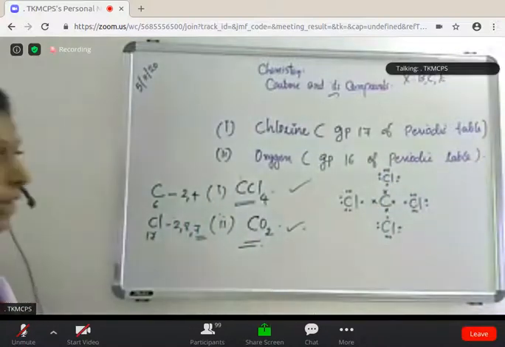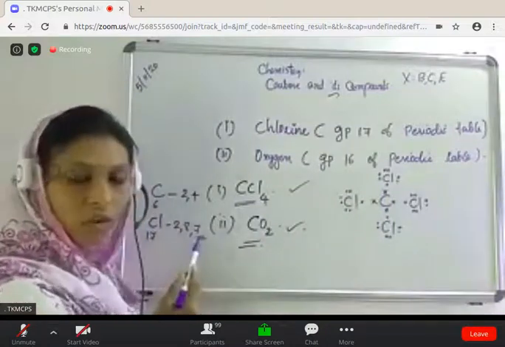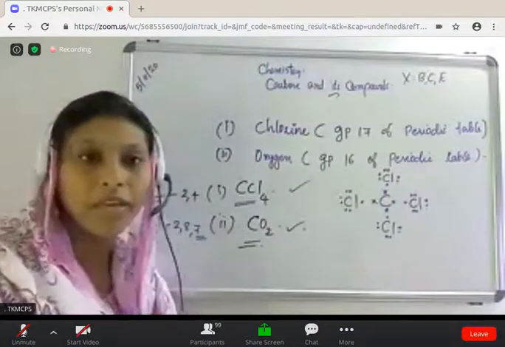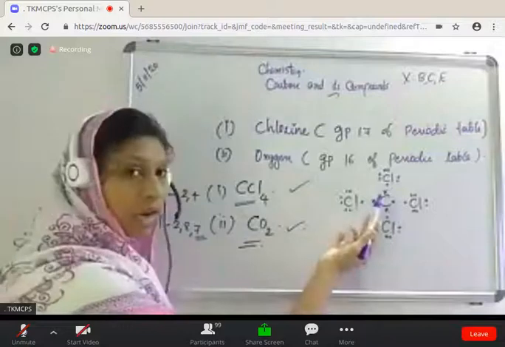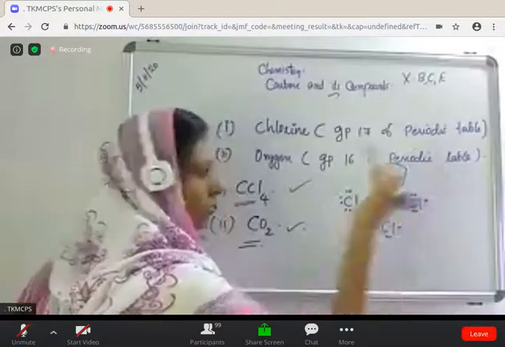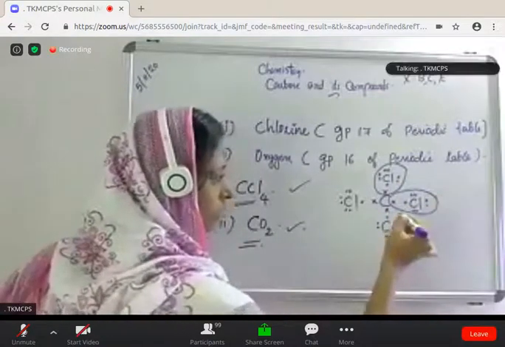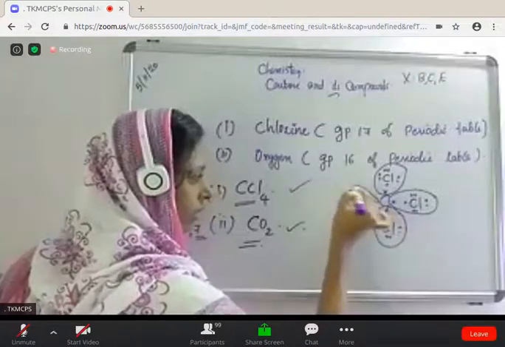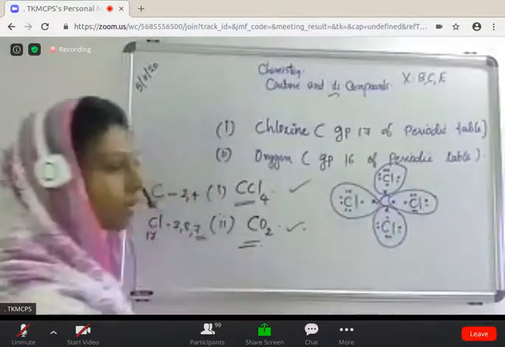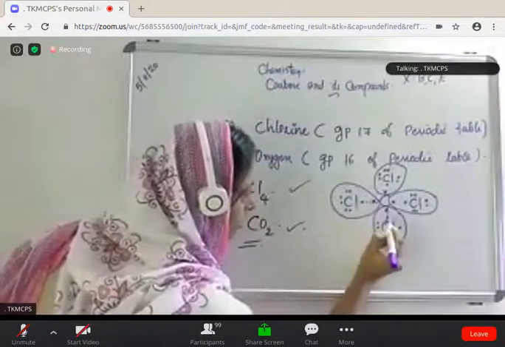Clear? Chlorine needs 1 more electron to attain stability because it has 7 electrons in its valence shell. So it shares 1 electron with carbon, forming a single covalent bond.